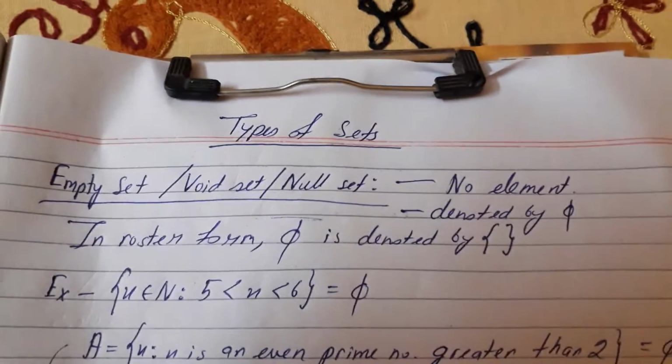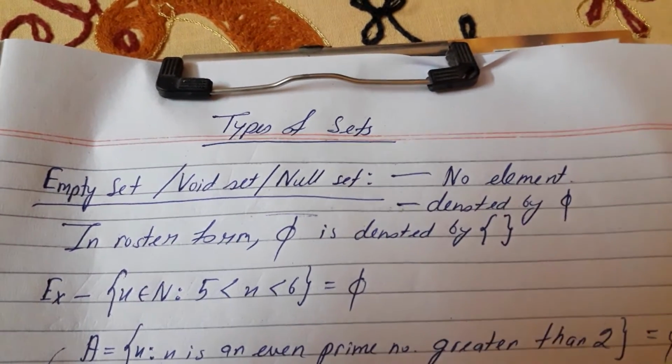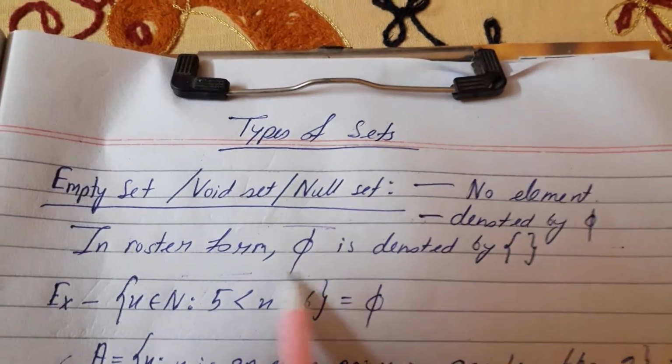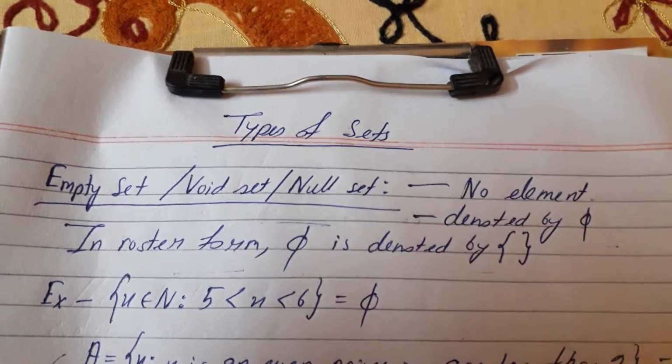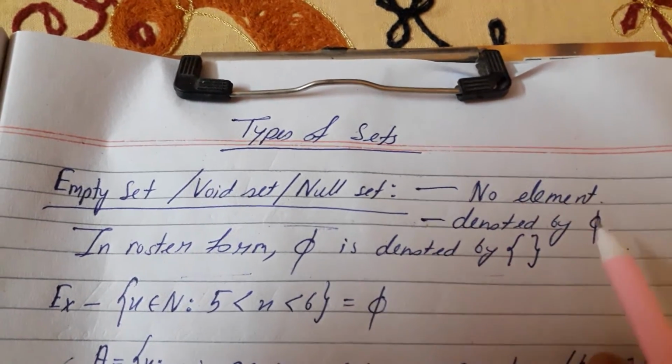Now see, there are various types of sets. The first one is the empty set, void set or null set. Empty set means there will be no element, and it is denoted by phi. In roster form it is denoted by these curly brackets with no element inside, that is, empty. It is an empty set denoted by phi.